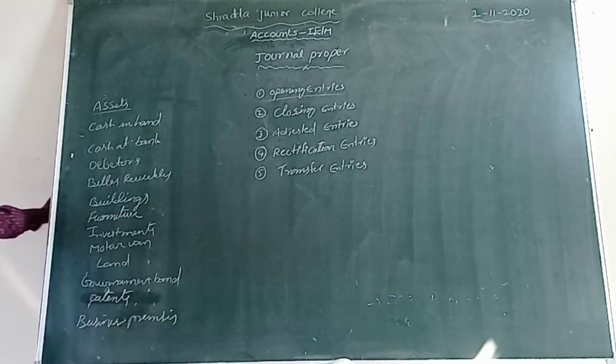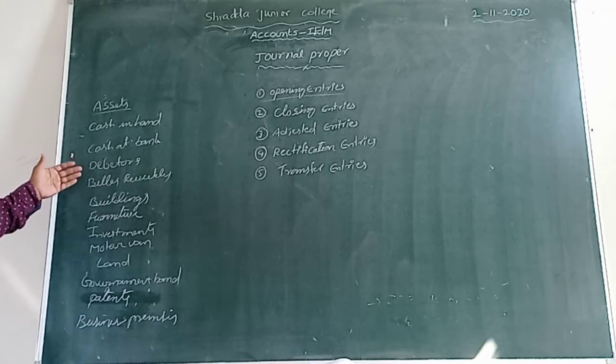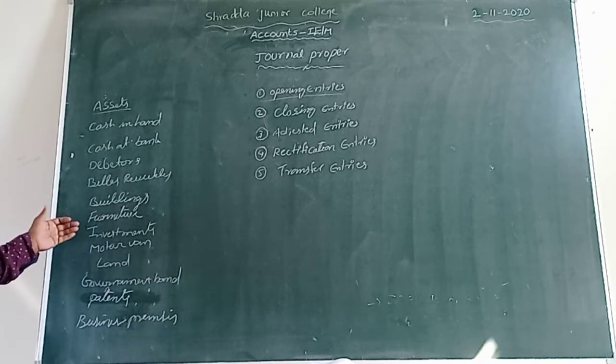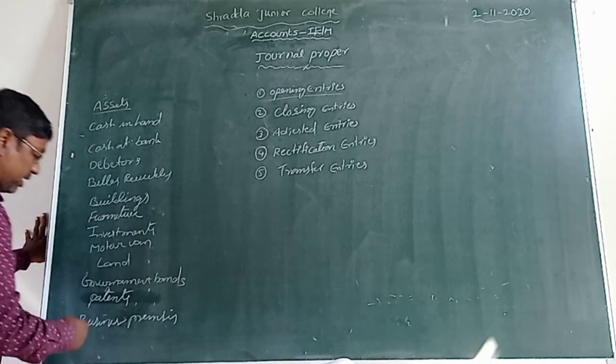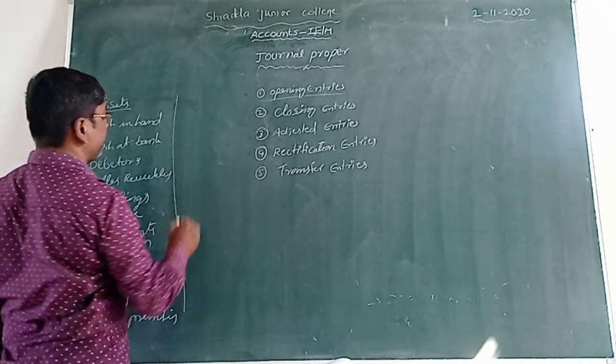Business premises, isn't it? These are all: cash in hand, cash at bank, debtors, bills receivable, buildings, furniture, investments, motor van, land, government bonds, patents, and business premises. So these are assets.